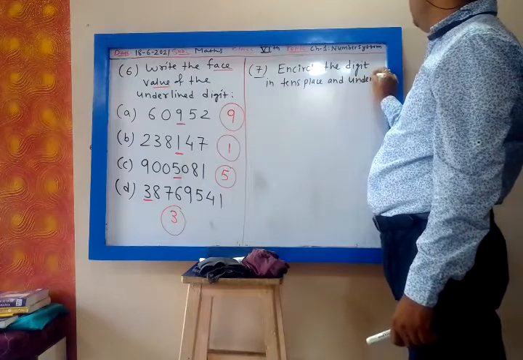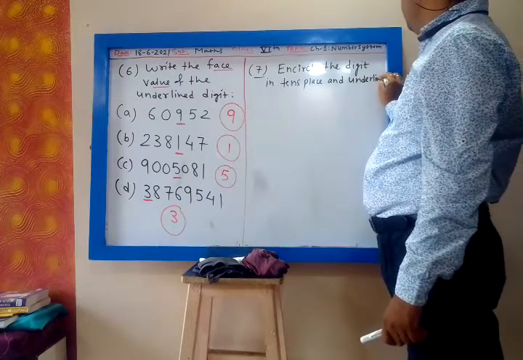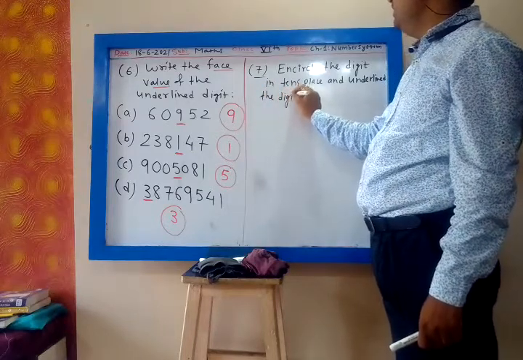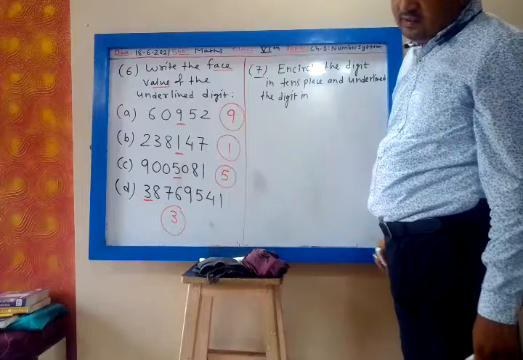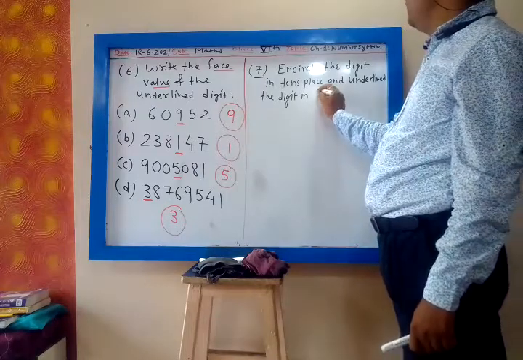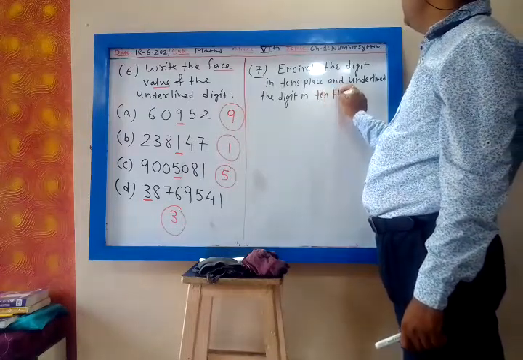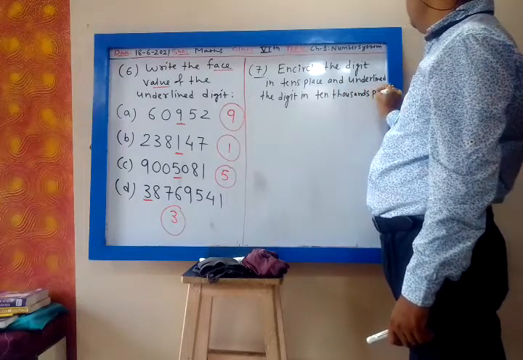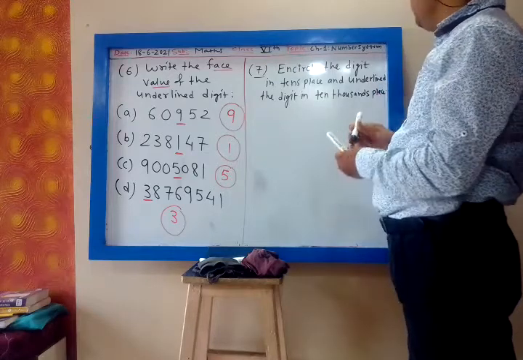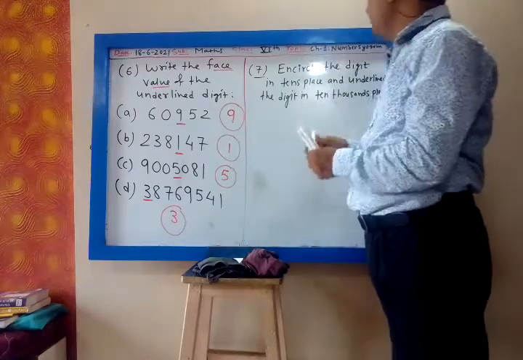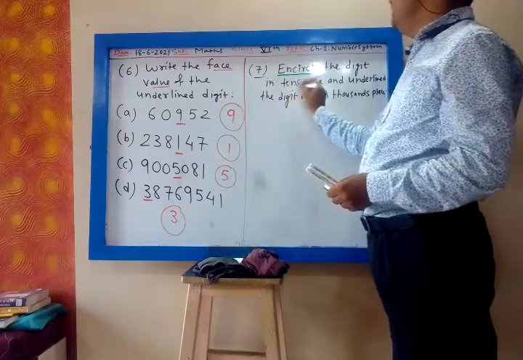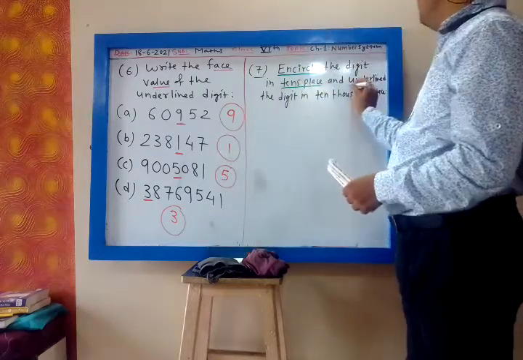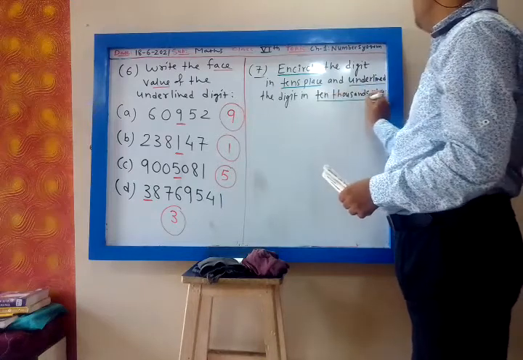Two things you have to do: encircle the digit in tens place and underline the digit in 10,000 place.